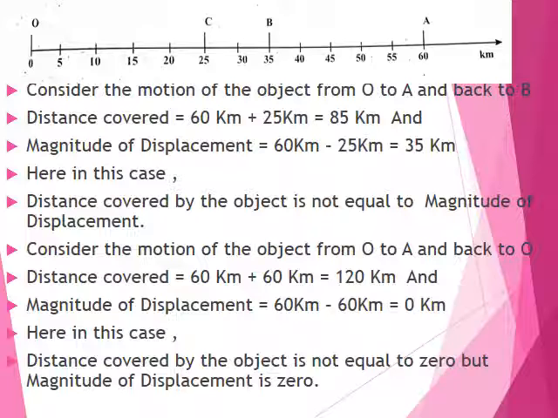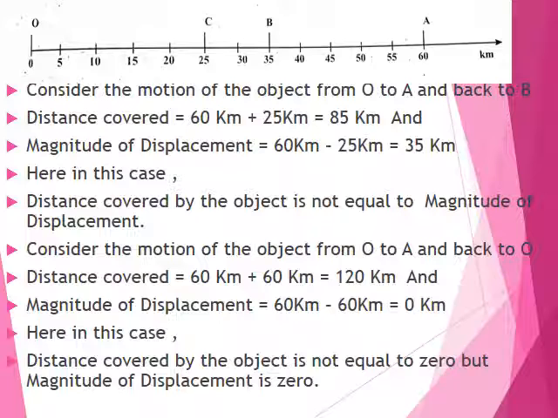But at the same time, what is the displacement? Displacement is nothing but the distance between the initial position and the final position of the object. So here the final position of the object is at B. So the distance between O to B is 35 kilometer. So the magnitude of the displacement is 35 kilometer.